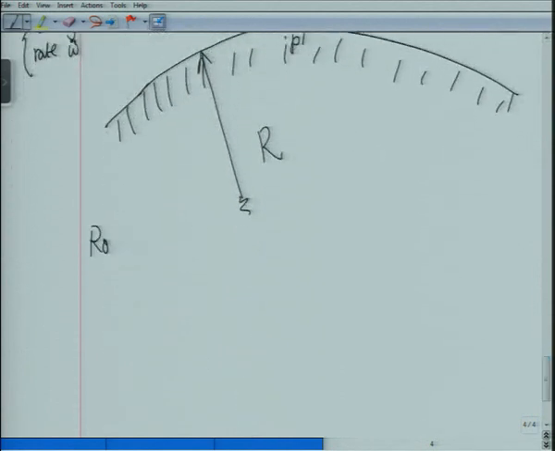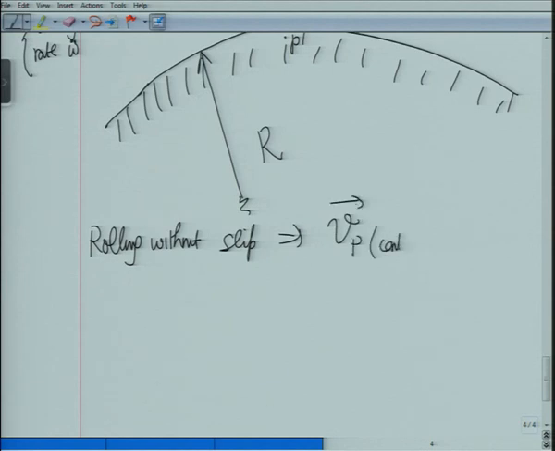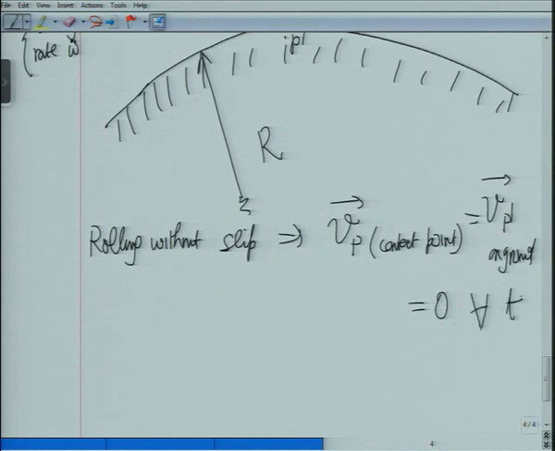So rolling without slip implies velocity of P, which is the contact point, is equal to velocity of P prime, which is on the ground, and that must be equal to 0 for all time.